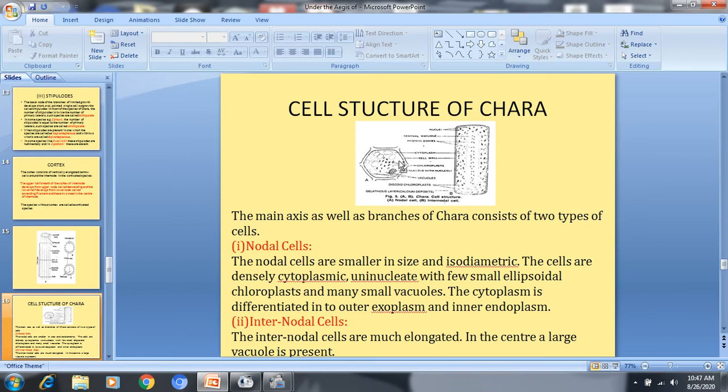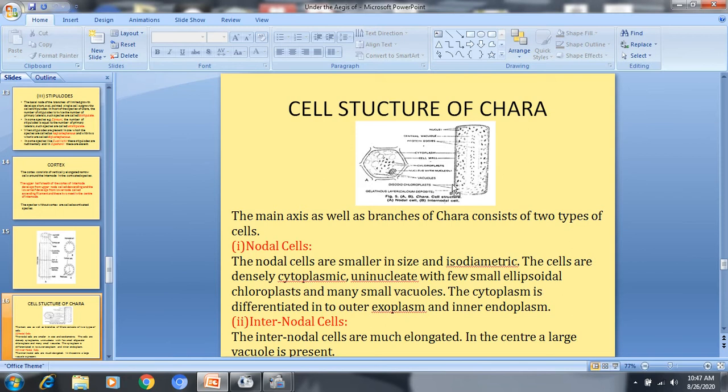Along with that, small discoid chloroplasts are also present, and small vacuoles are also present in the nodal cell, and the cytoplasm of the nodal cell is differentiated into outer exoplasm and in the center it is called endoplasm.